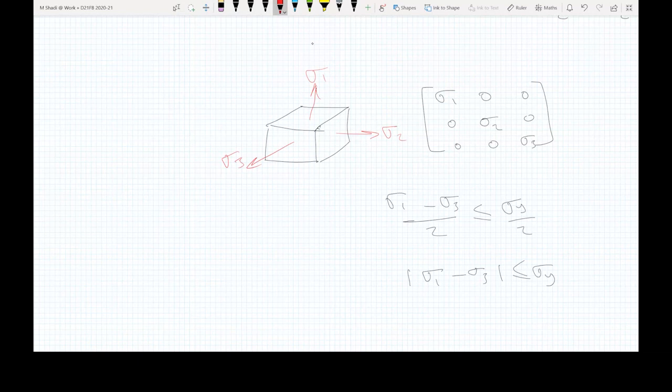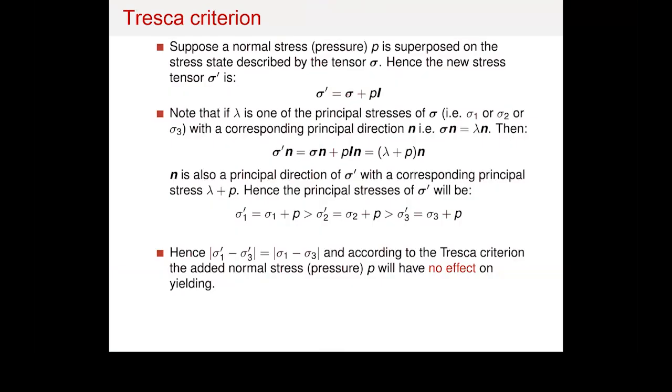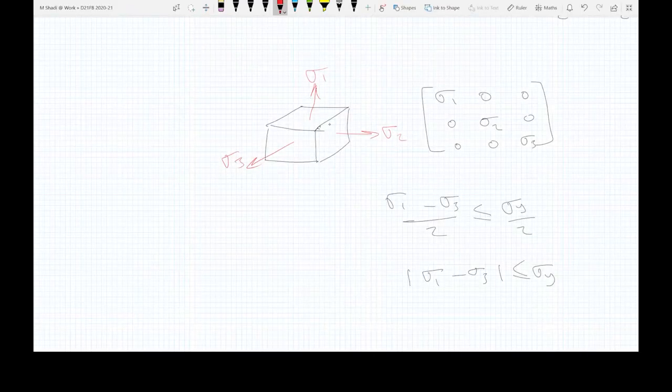Now, in this example here, we are assuming that this loading case is undergoing a hydrostatic pressure case.